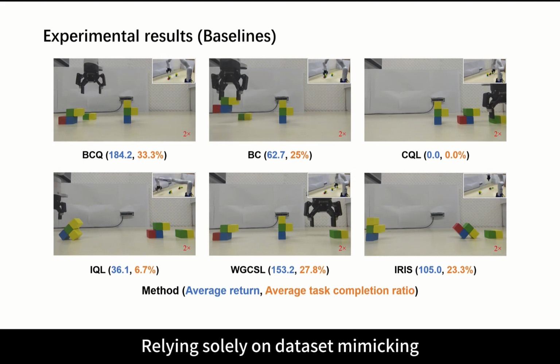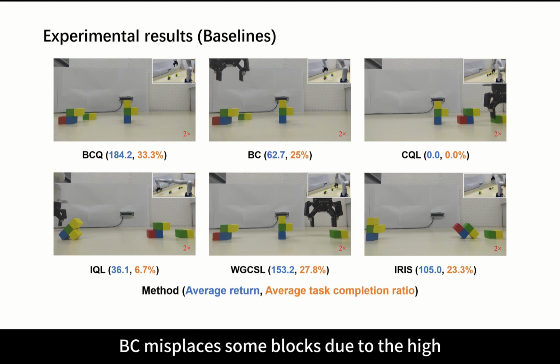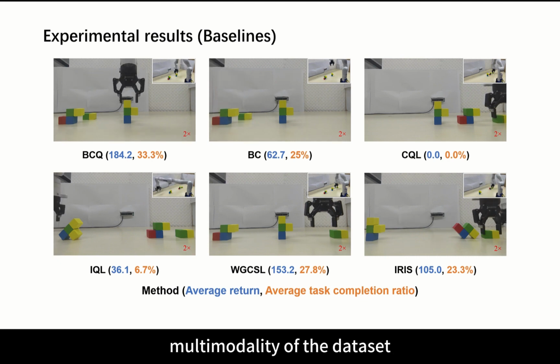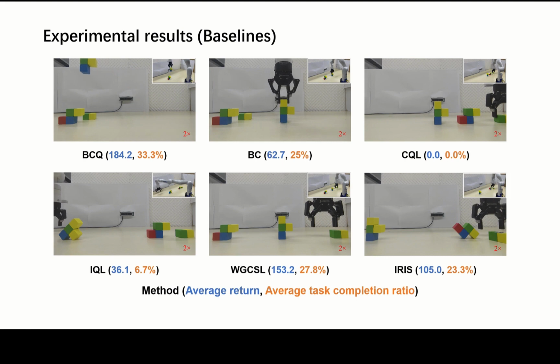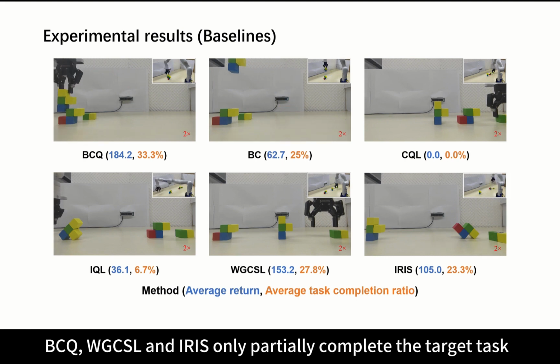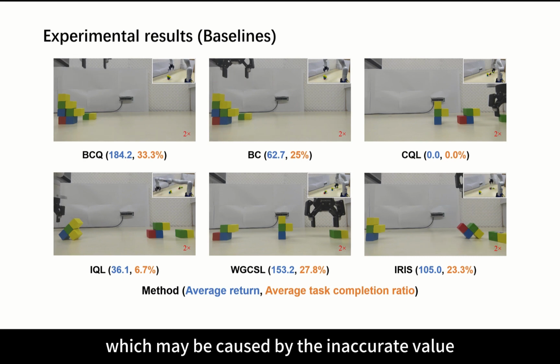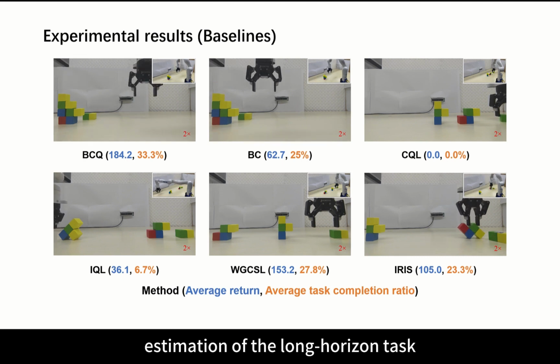Relying solely on dataset mimicking, BC misplaces some blocks due to the high multimodality of the dataset, which results in a low average return. BCQ, WGCSL and Iris only partially complete the target task, which may be caused by the inaccurate value estimation of the long-horizon task.